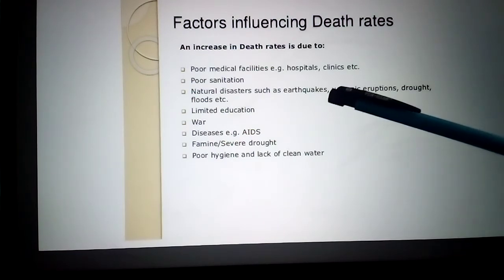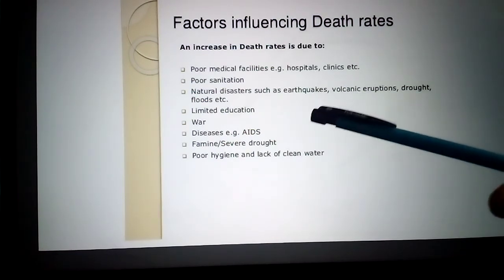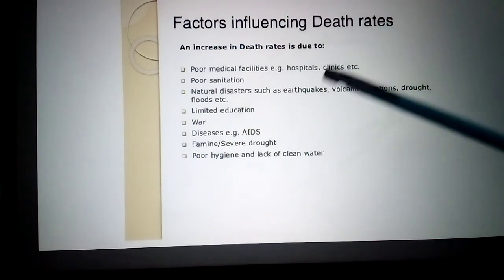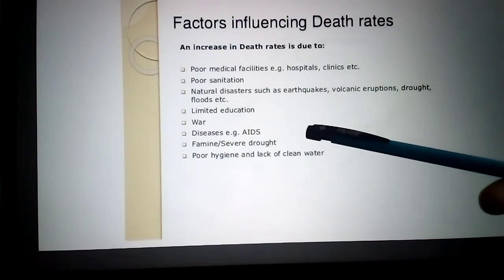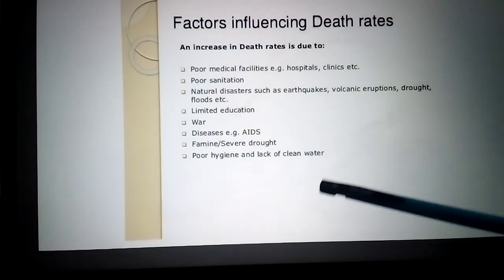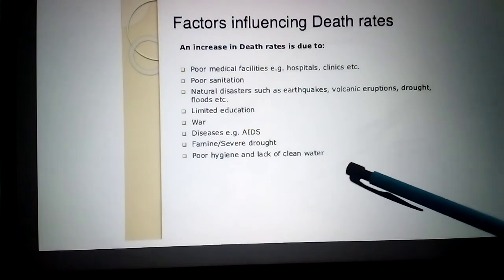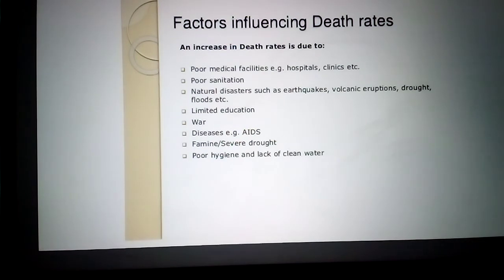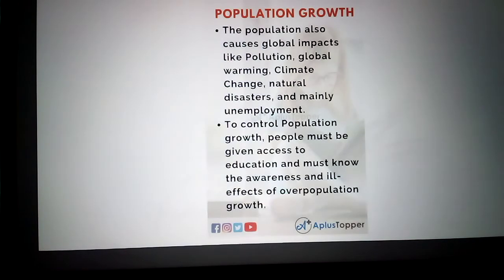If people are educated, then they can take care of their health. If they are uneducated, they cannot take health care. Wars, diseases like AIDS, famine, severe droughts, poor hygiene and lack of clean water. All this affects the death rates, increases them.